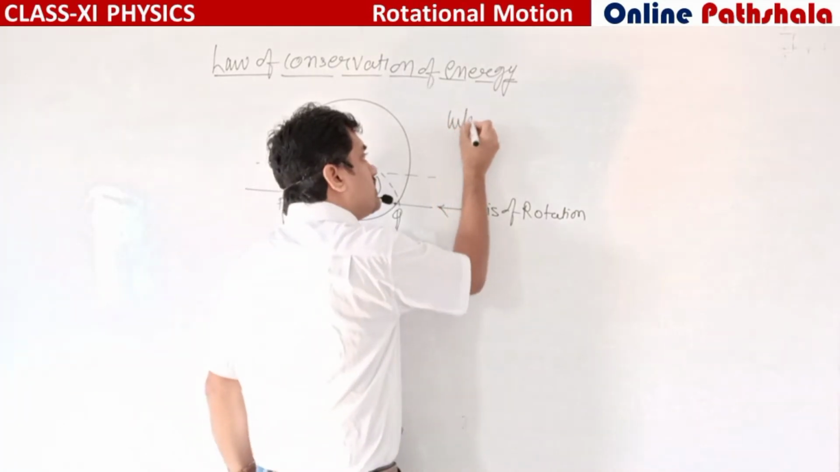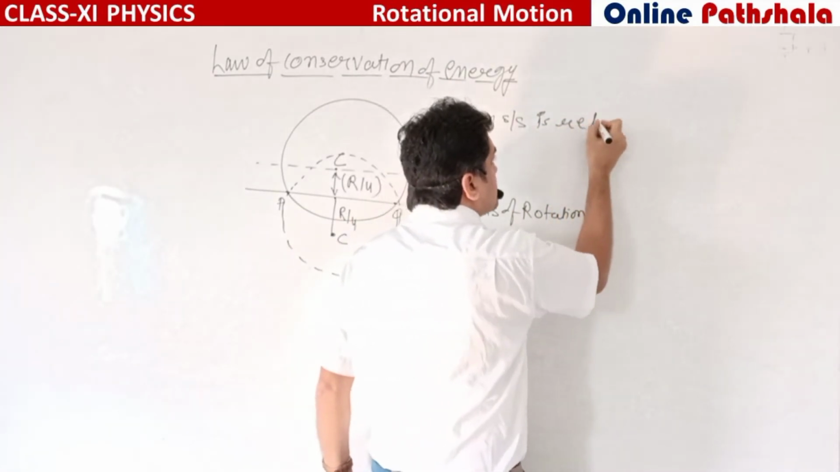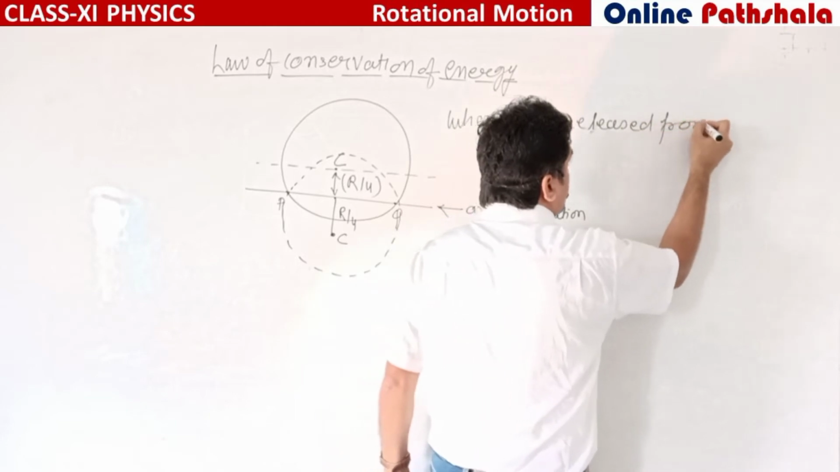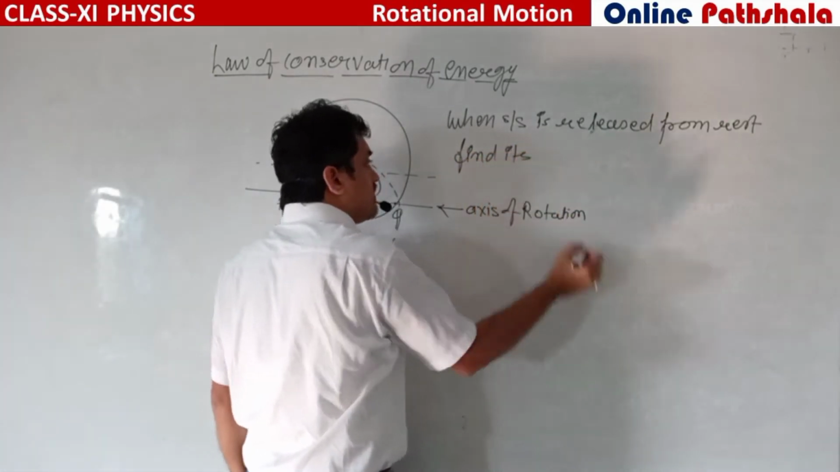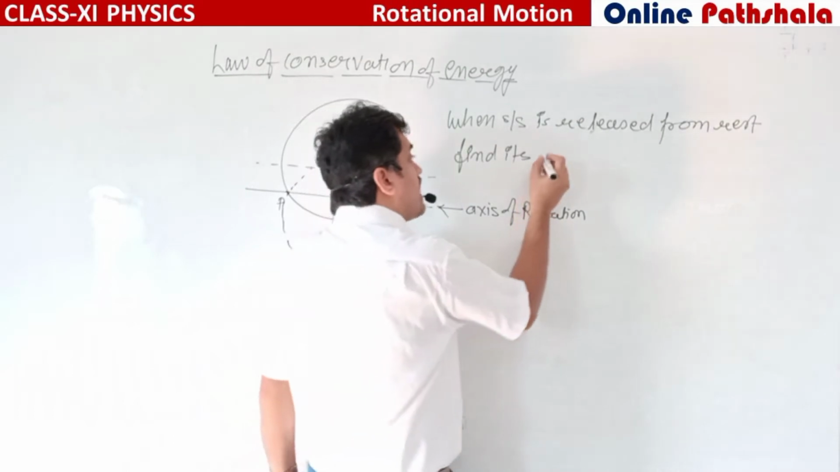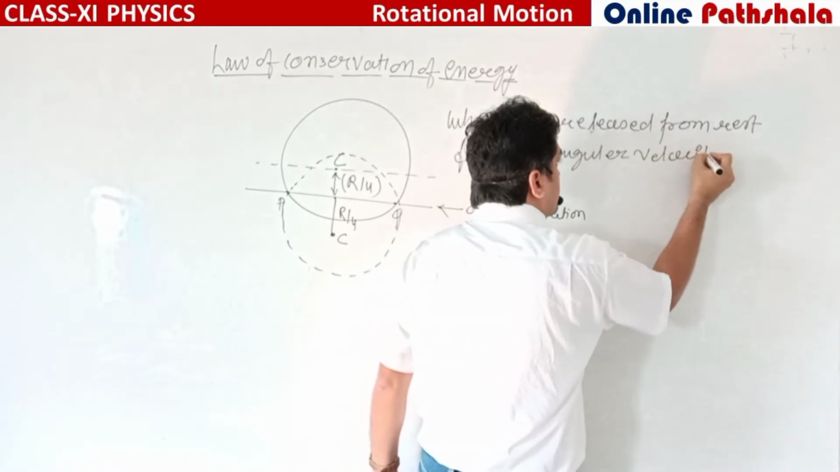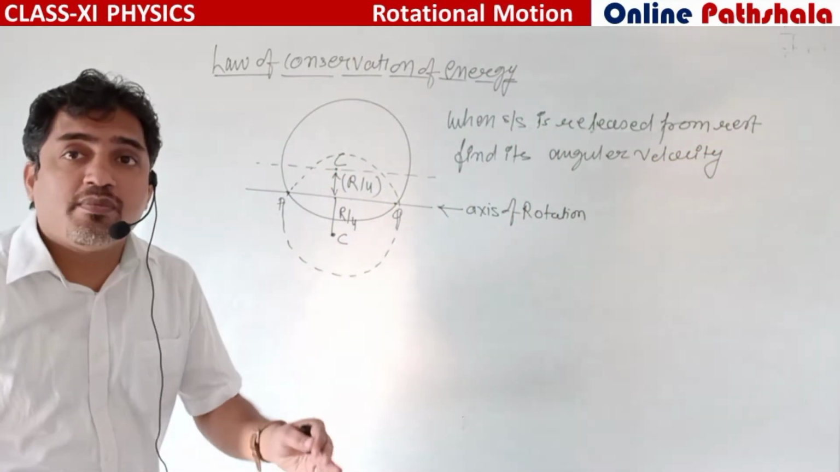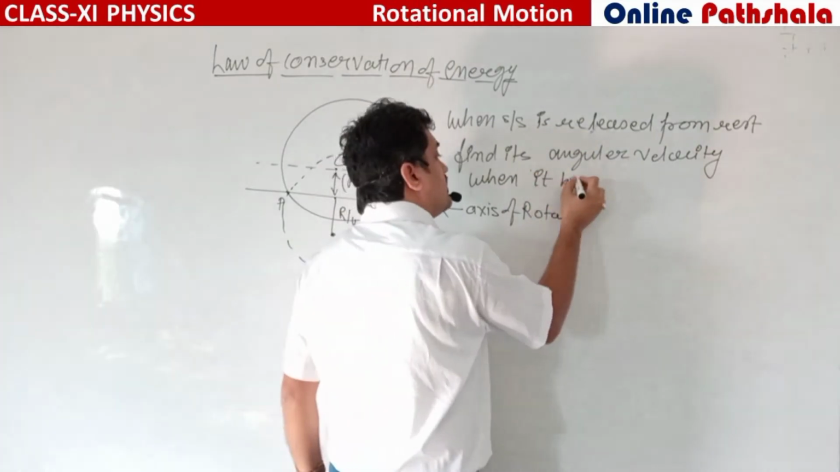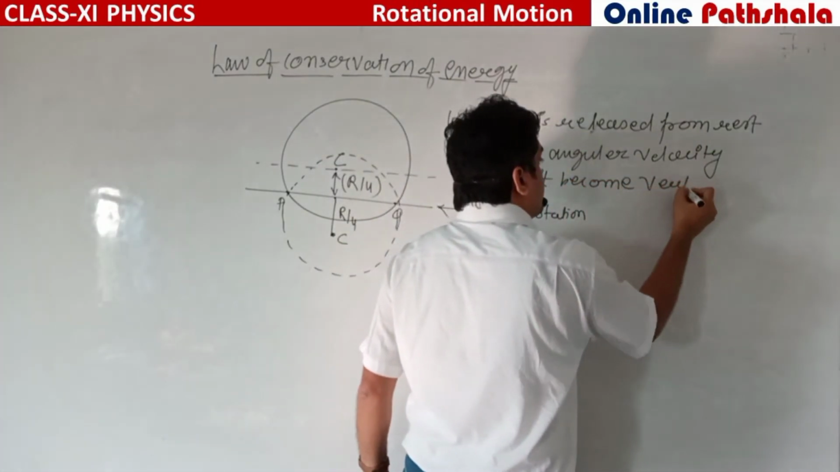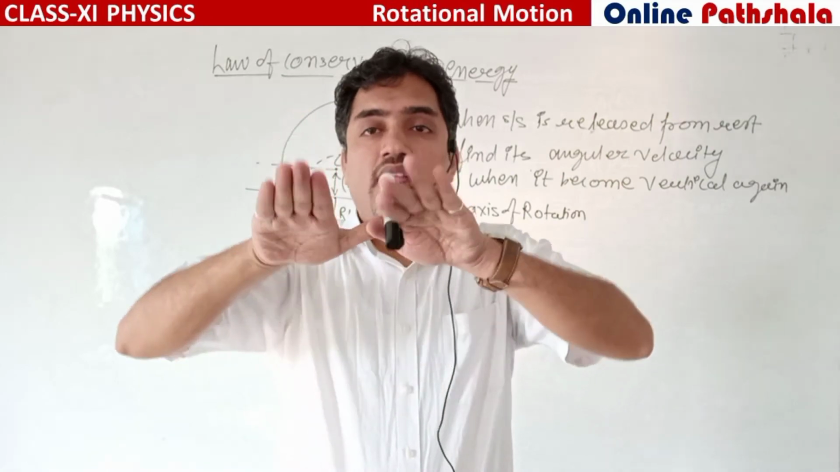Okay, when the system is released from rest, find its angular velocity when it moves completely down, when it becomes vertical, again it will become vertical like that.